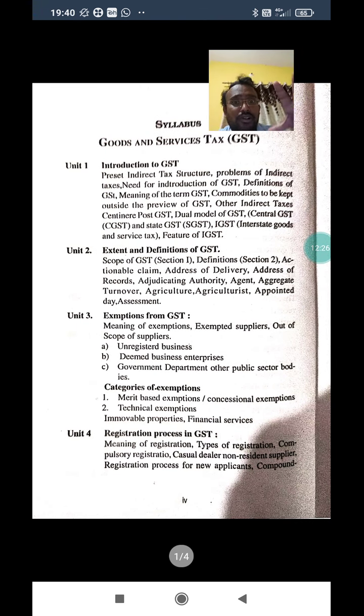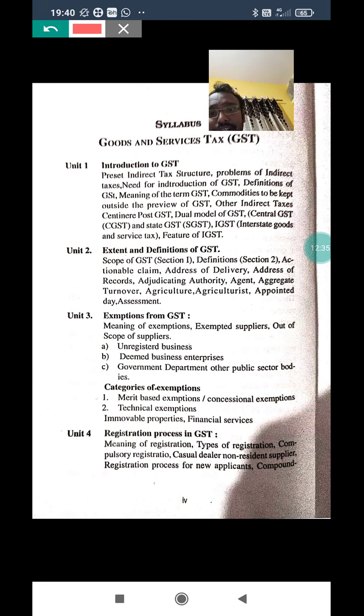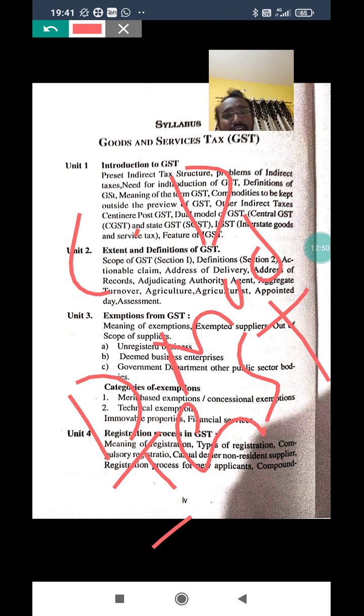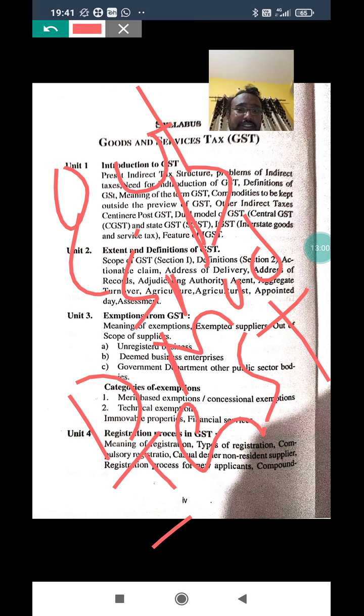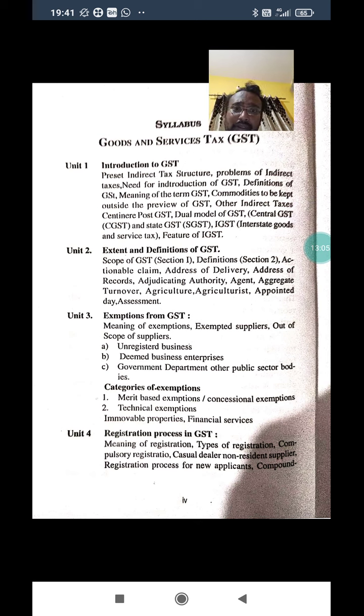Coming to the short questions, meaning 5 marks questions, we can say: write a note on casual dealer. This is also one of the important questions. The second question is dual model of GST. The third question might be features of IGST. The next question might be what are the commodities kept outside the GST? So these are some questions in relation with the syllabus.